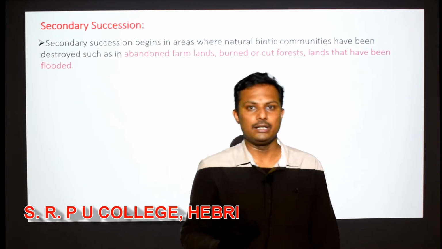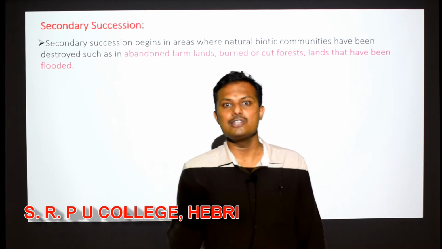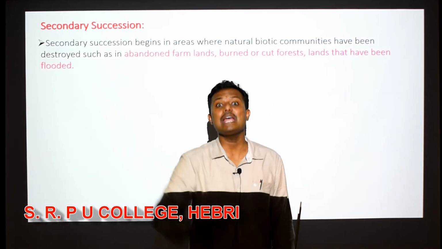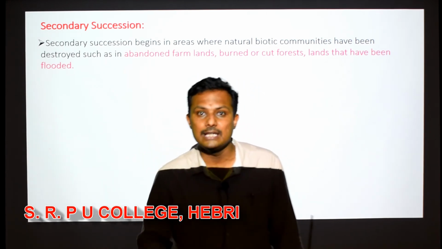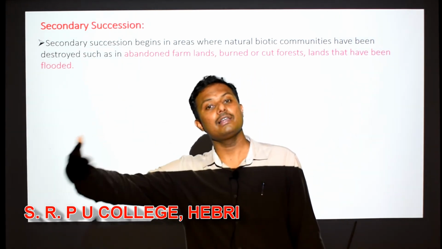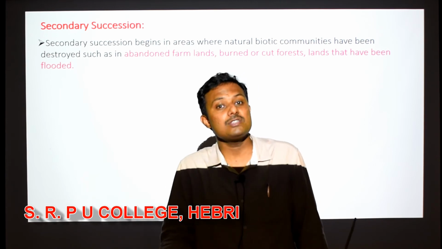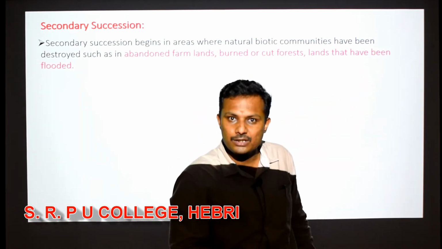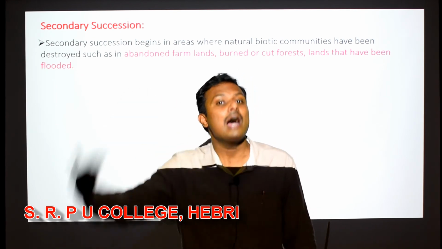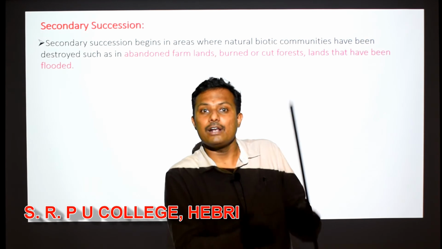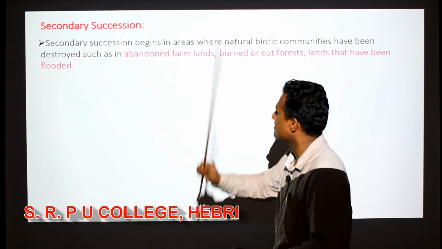So if any habitat completely gets destroyed with its biota, if all the organisms there are destroyed, then after a duration of time, once again life starts appearing in that particular area. So this is life appearing for the second time. It is not for the first time, right? This is appearing for the second time because life already existed there. So this kind of ecological succession which starts in an area where life already existed before will be called secondary succession.